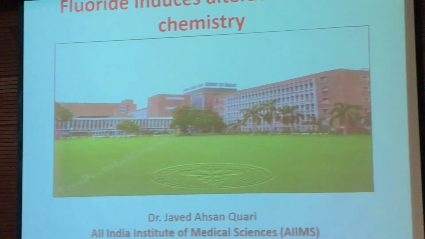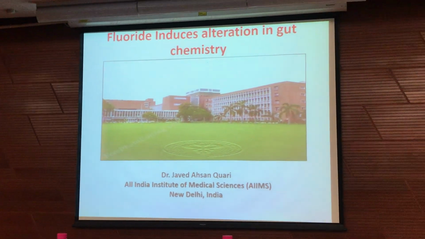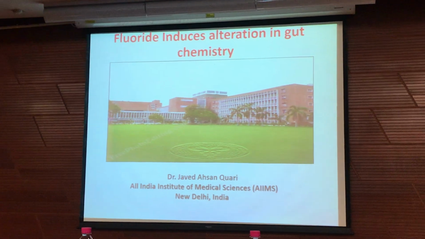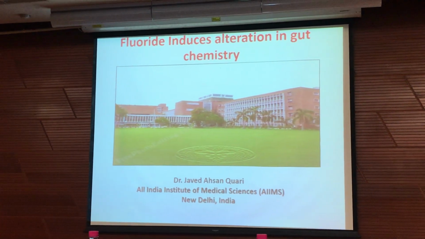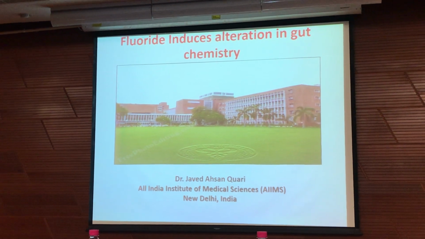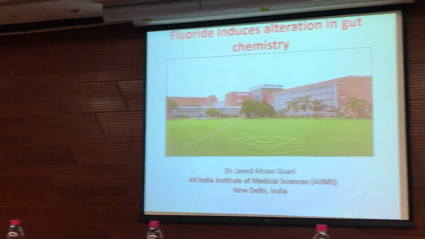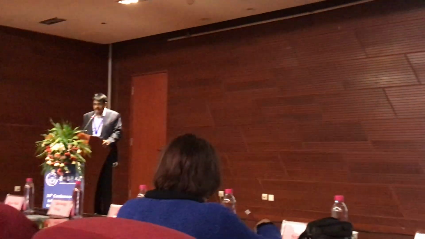I'll discuss fluoride-induced alteration in blood chemistry, which is new and will answer many questions we have discussed these last 2 days, about autism and about changes in trace elements, as Professor Guan and Professor Anna have discussed. So we will give an answer. I will try to give an answer for malnutrition, how fluoride induces malnutrition and oxidative stress.